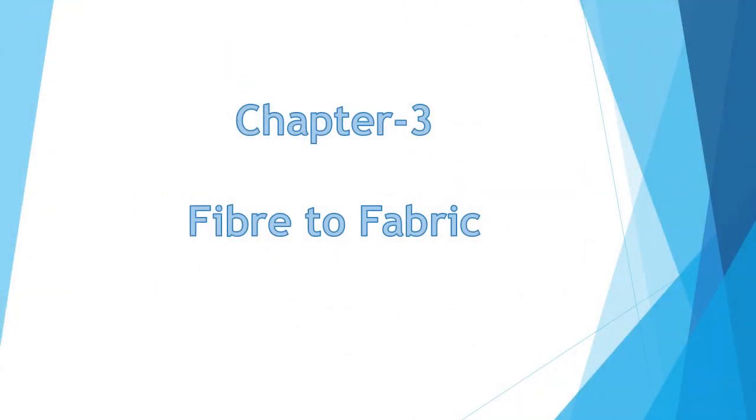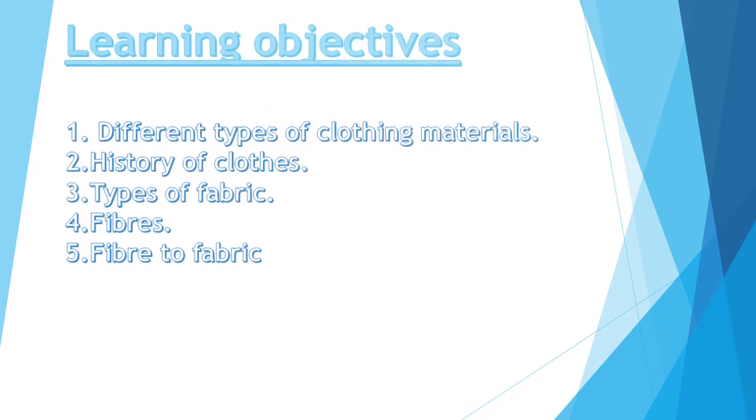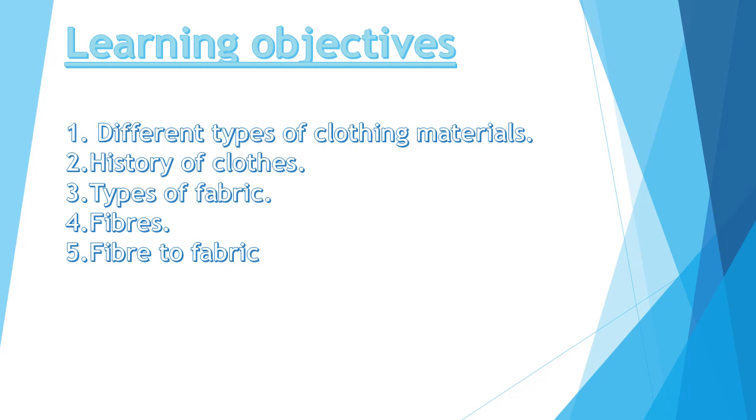So here we are going to learn from your science book, chapter 3, that is fiber to fabric. Got it, children? So what are the objectives? What are the things that we are going to learn in this chapter? First, different types of clothing materials. Number 2, history of clothes. Number 3, types of fabric. Number 4, fibers. Number 5, fiber to fabric. Got it, children?